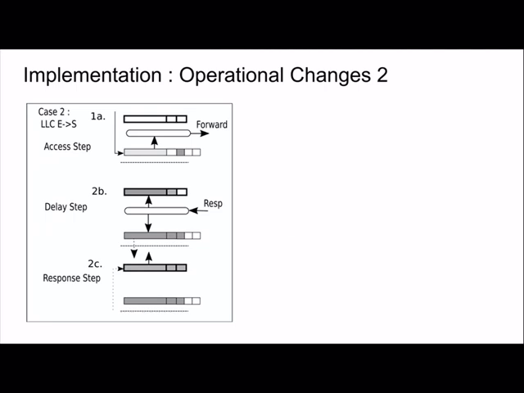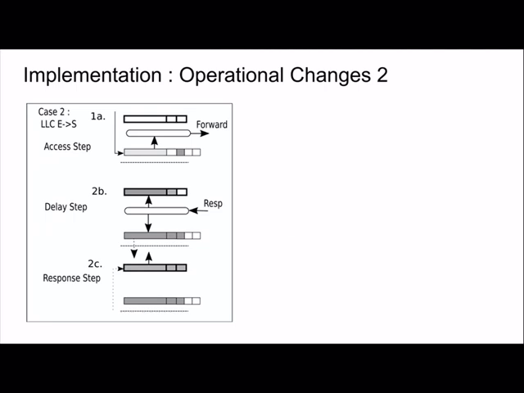So a forward request is sent to the remote cache, and then in step 2b, which is the delay step, we get the response back, and at the same time the delay message has already been sent to main memory because we want to simulate a main memory delay. The response will write into the shared cache entry, but will also write into the delay buffer, and then it will also set the sharer bit, as we see, because now we are a sharer of the cache line.